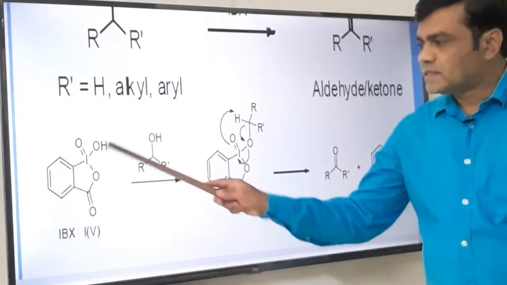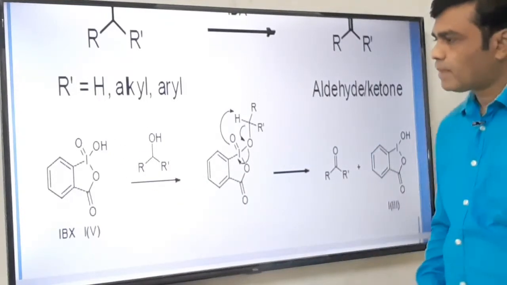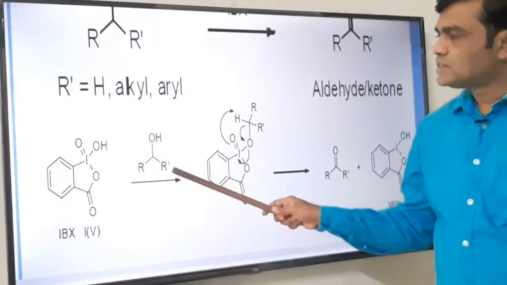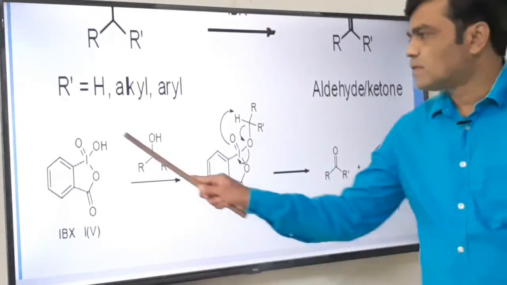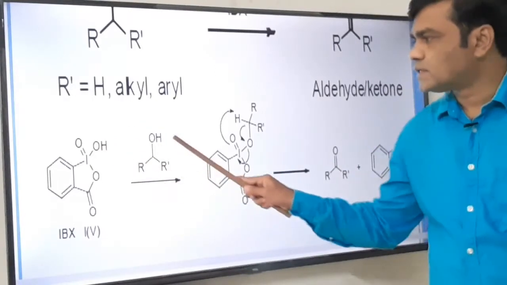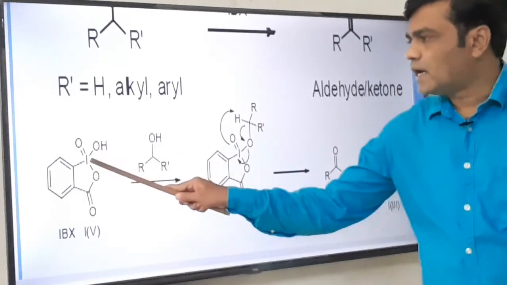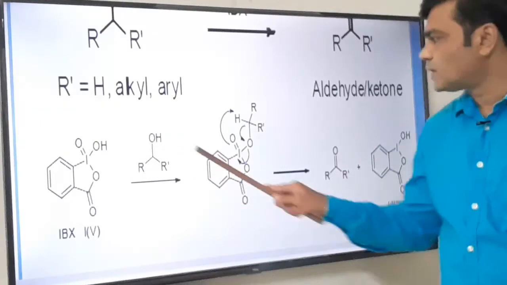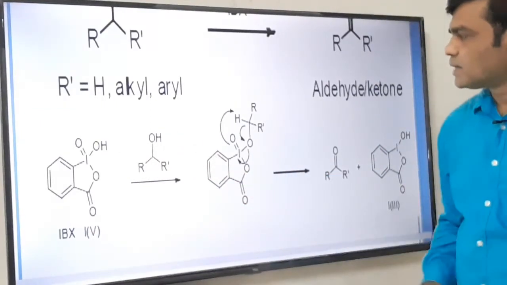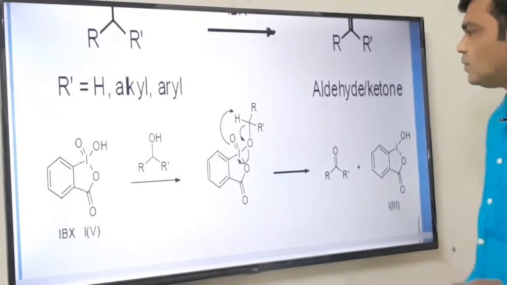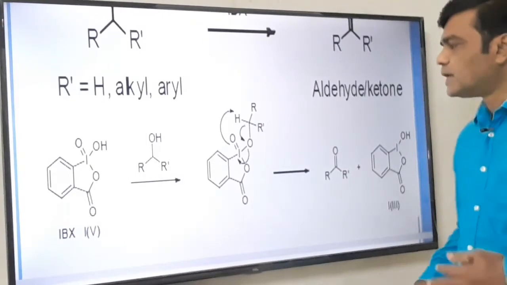That's why this iodine is called a hypervalent iodine. When this hypervalent iodine is treated with a secondary alcohol, first there is a loss of a water molecule. This OH and this H, the water molecule is lost, and the I-O bond is formed. We get this unstable complex molecule, which now rearranges itself.